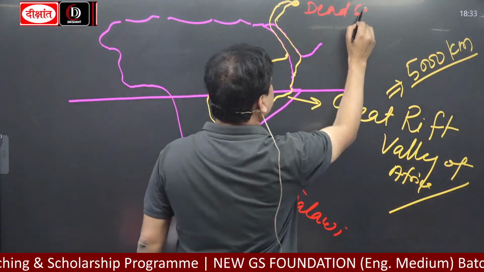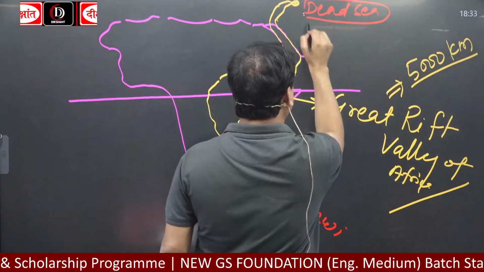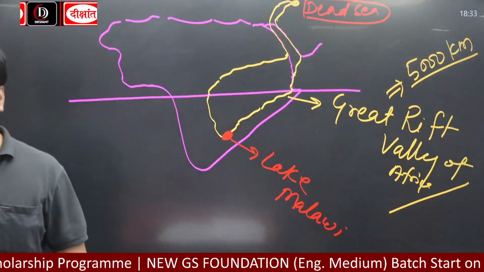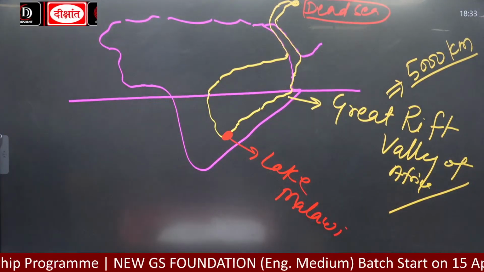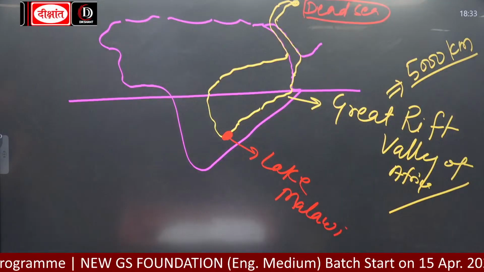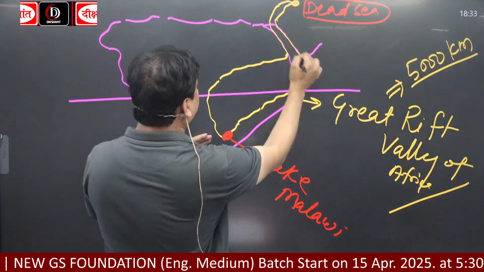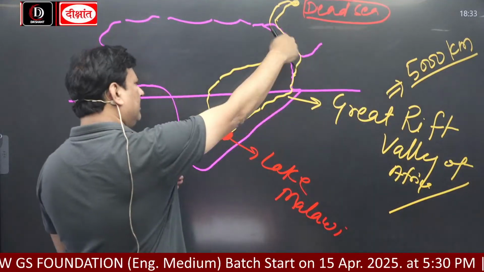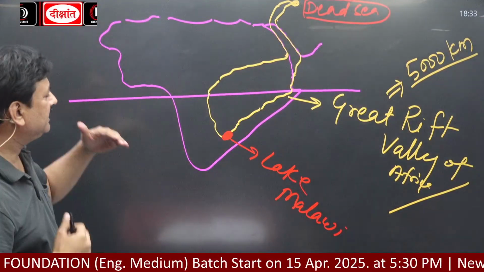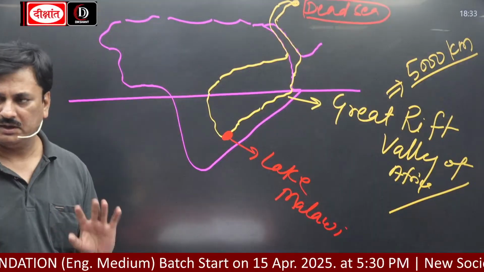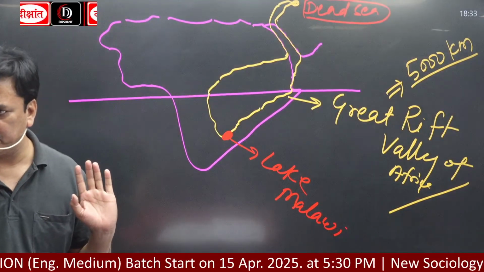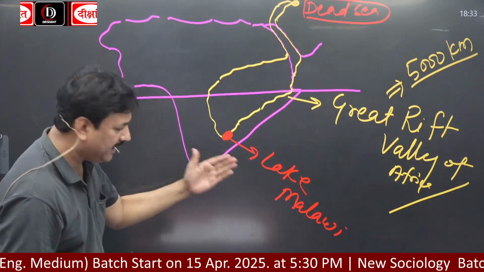The Dead Sea is on the Jordan-Israel border. यहां तक है ये. Okay? And this entire Red Sea is also a part of, किसका part है? Rift Valley का part है. Okay? Start from Lake Malawi.